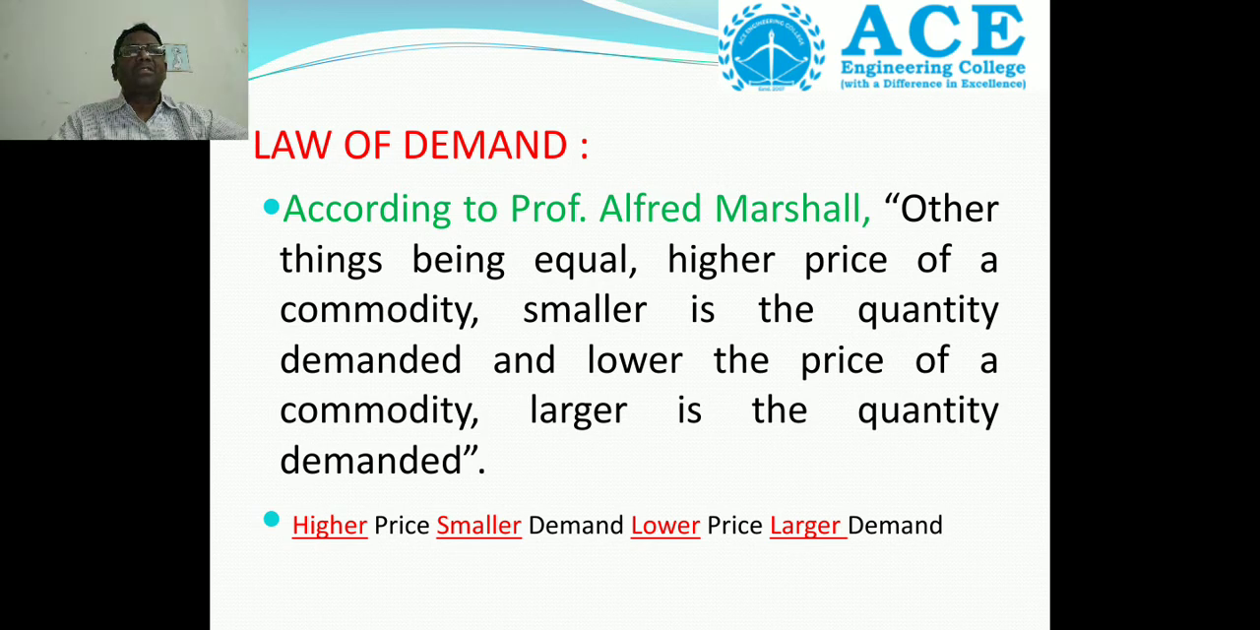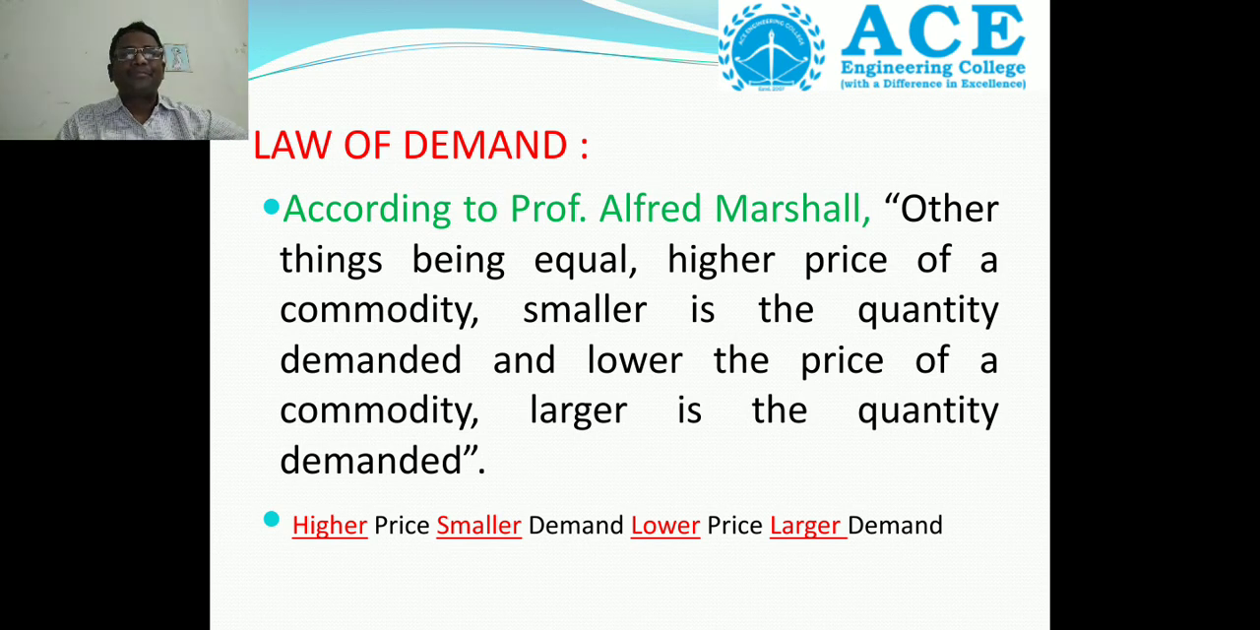According to Professor Alfred Marshall, other things being equal, the higher the price of a commodity, the smaller is the quantity demanded, and the lower the price of a commodity, the larger is the quantity demanded. So higher price, smaller demand; lower price, larger demand. This is the law of demand.